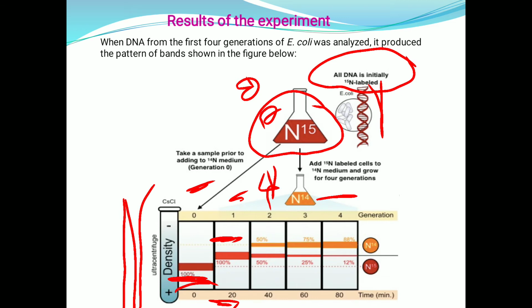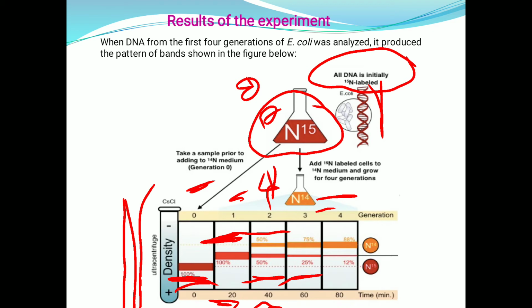Actually, here 2 types of nitrogen DNAs are there, one consisting of N15 and the other N14. Here only one band is produced, and in generation 2, that is after 40 minutes, 50% is N15 and 50% is N14. And after the third generation, 75% is N14 and 25% is N15. And after the fourth generation, N14 is 88% and N15 is only 12%.